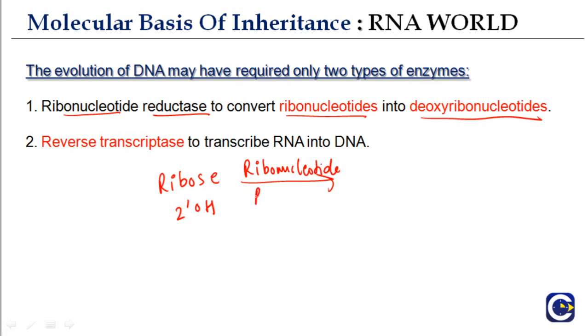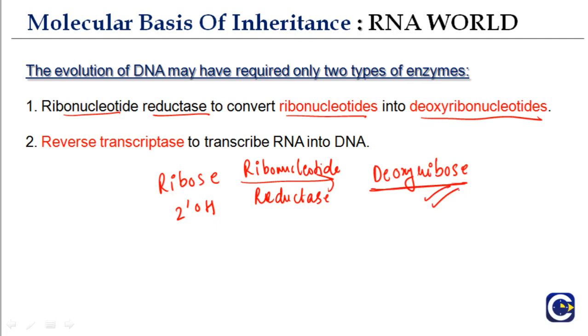The ribonucleotide reductase converts it into deoxyribose, and this is much more stable, much less reactive.